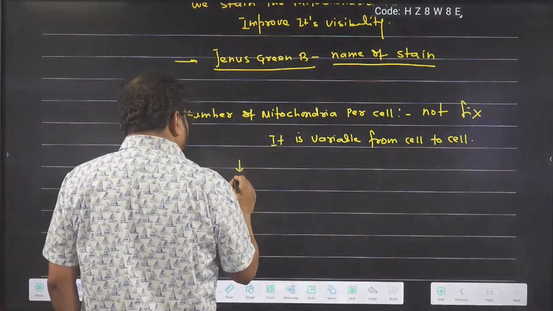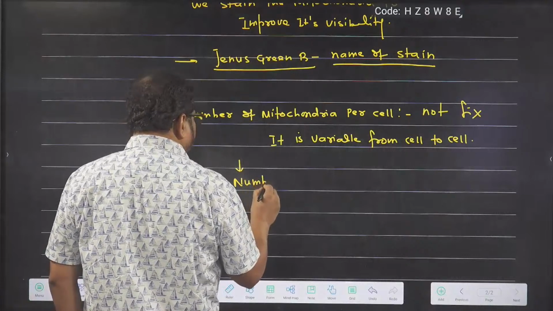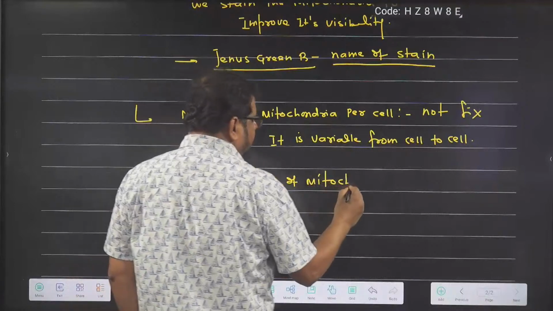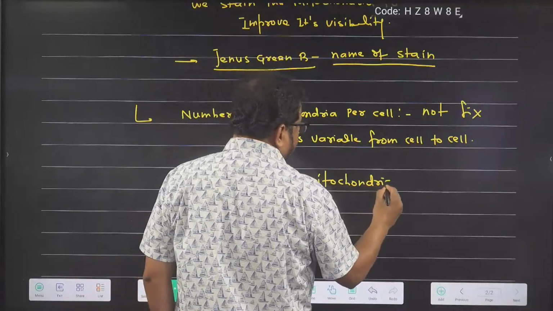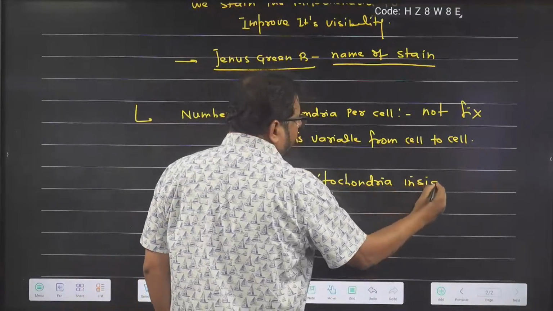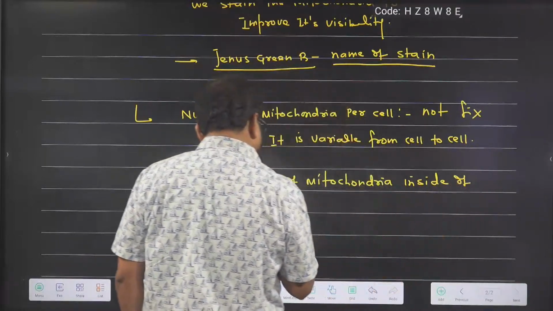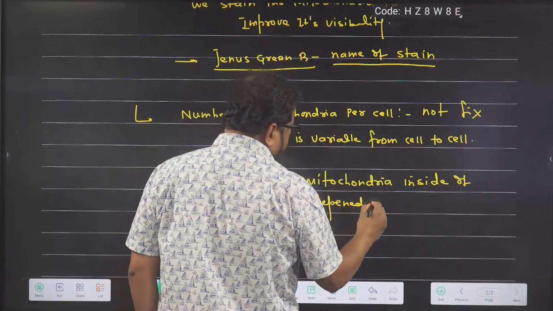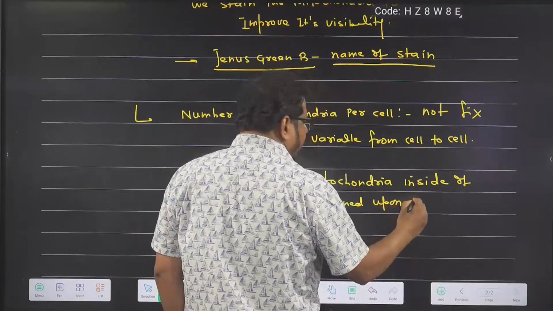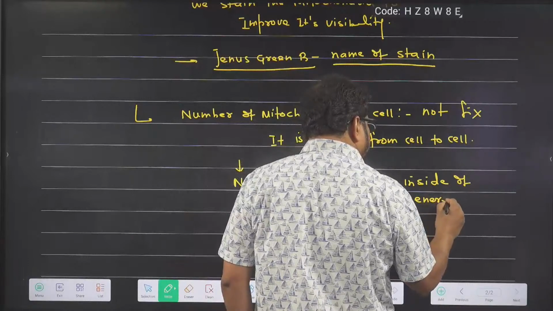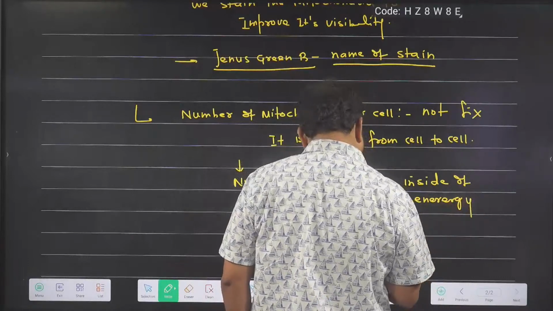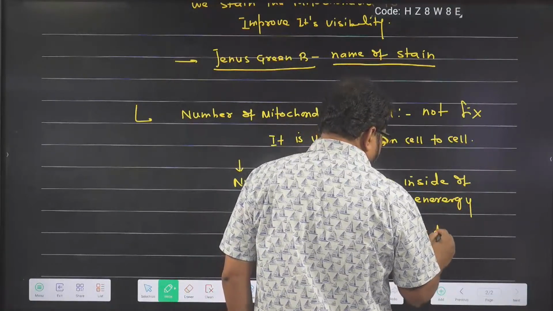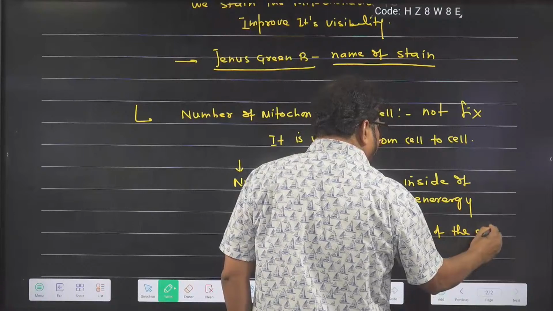The number of mitochondria inside a cell depends upon the energy requirement of that cell.